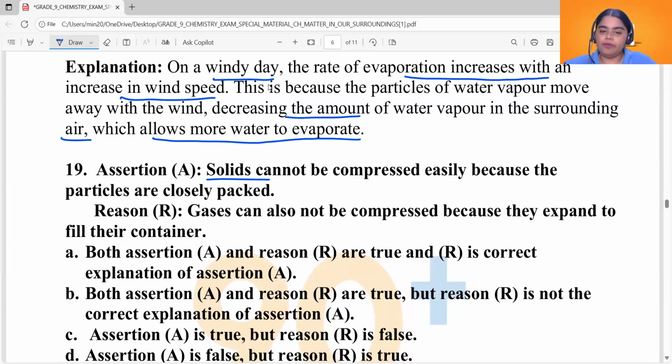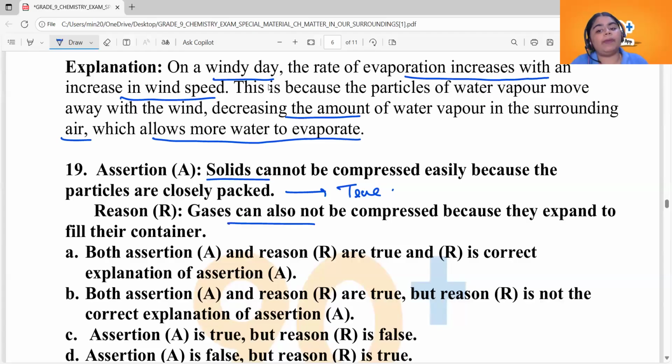So they can very much compress themselves or very much get compressed, and you can say they can undergo this process of compression. So the assertion is true because solids cannot be compressed easily. That's true. They have negligible compressibility. So the assertion is true. What about the reason?